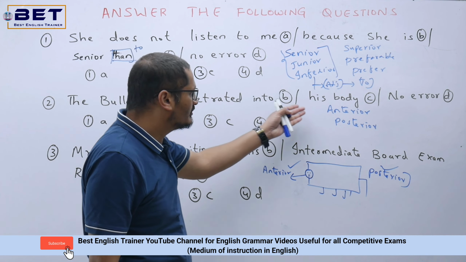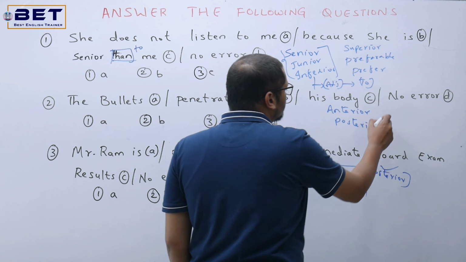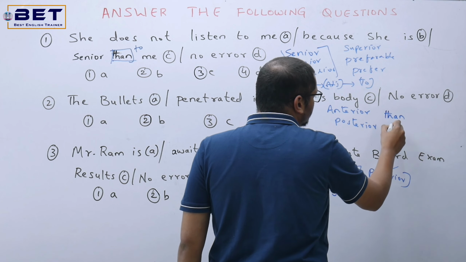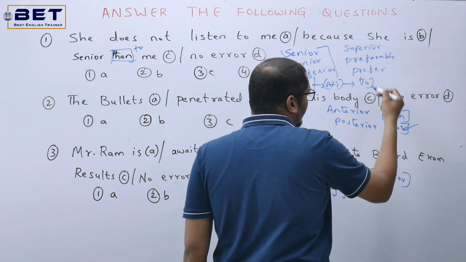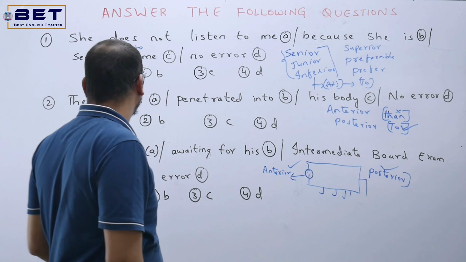Now after anterior or posterior, what shall we use? Shall we use than or shall we use to? Just use to, that will be the right answer. Than would be wrong over there. Okay, now see the second question.